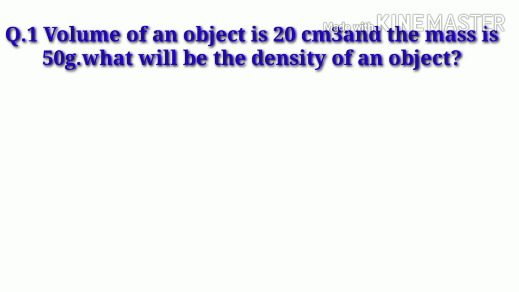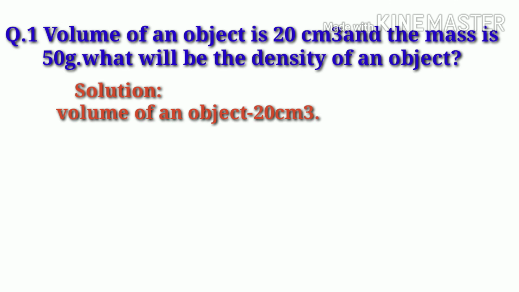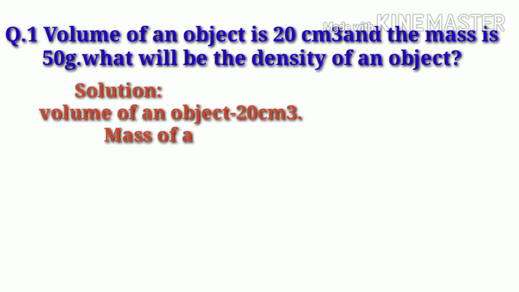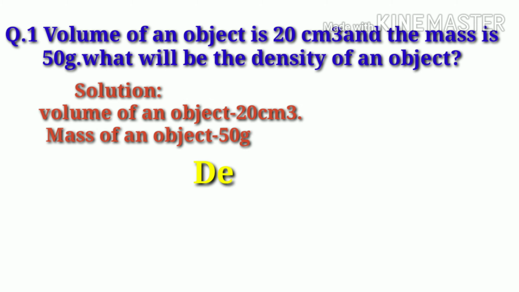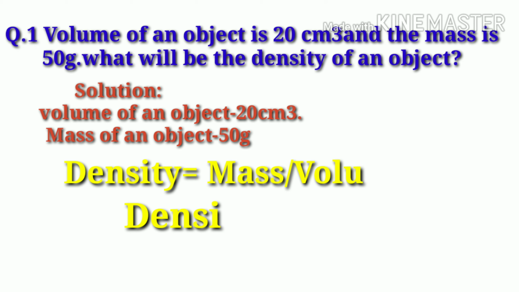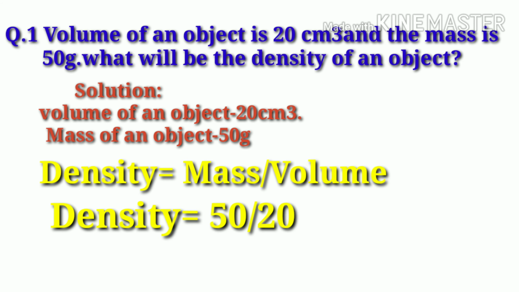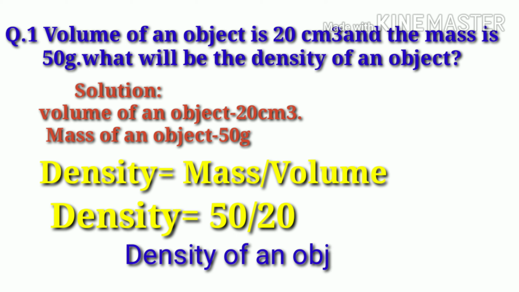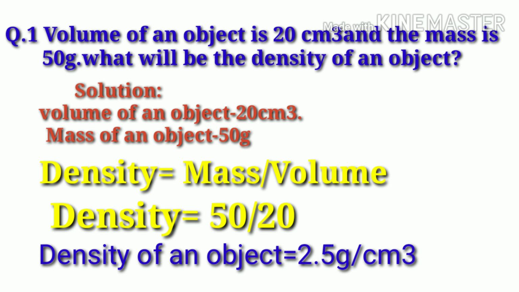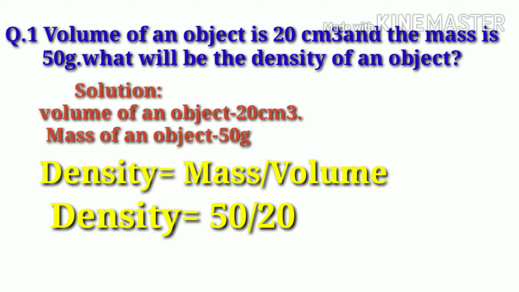Let's see an example. Volume of an object is 20 centimeter cube and the mass is 50 gram. What will be the density of the object? Now see the given values. You have been given the volume of the object, that is 20 centimeter cube. Mass of the object is 50 gram. You know that density is the ratio of mass upon volume. So substitute the given values. Density is equal to 50 upon 20. So the density of the object is 2.5 gram per centimeter cube.